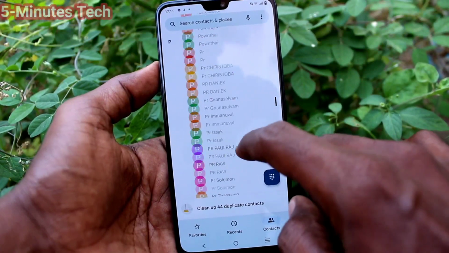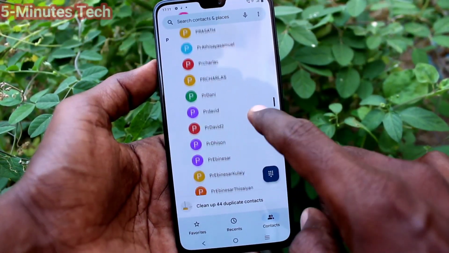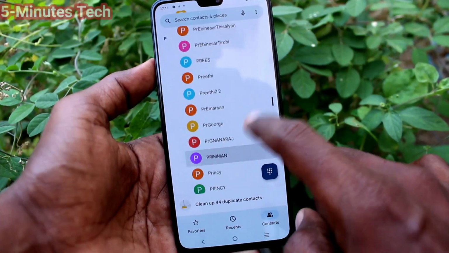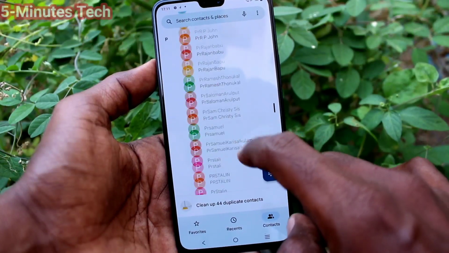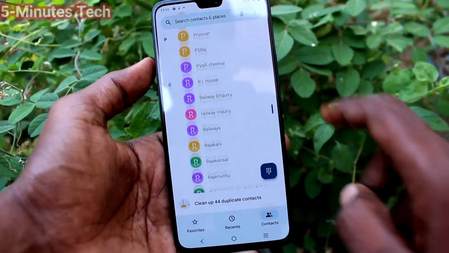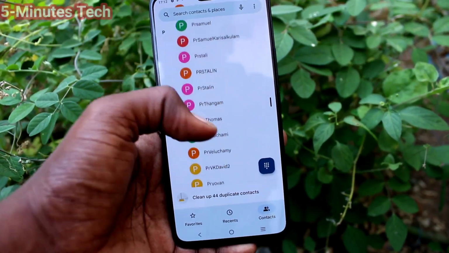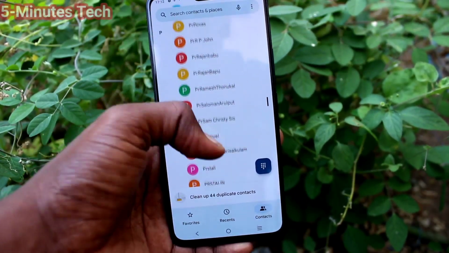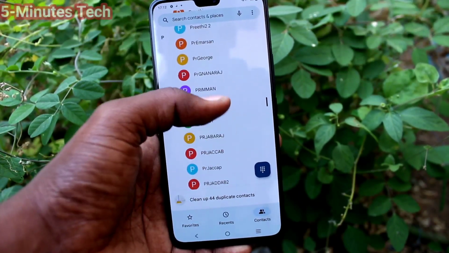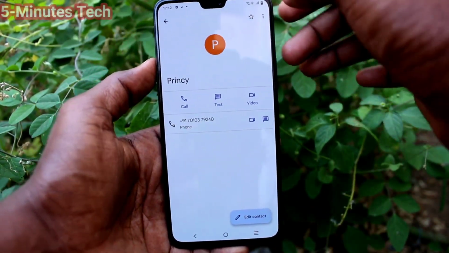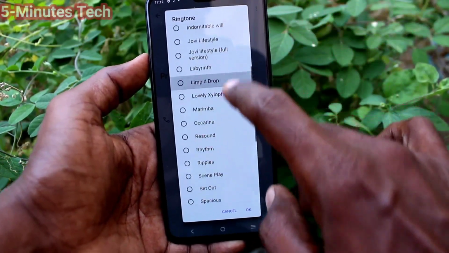So here I search the contact. It takes time. And click on these three dots and click on set ringtone and you can select any tone.